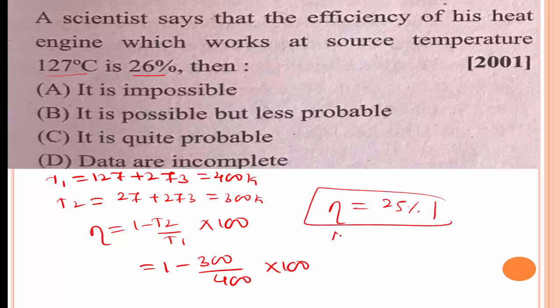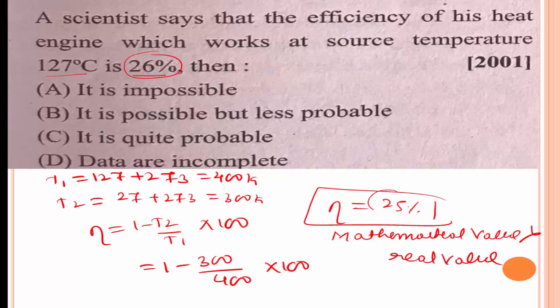Here in this problem, the mathematical value is greater than the real value. The mathematical value is 26%. We get the real value as 25%. That's why it is not possible. Option A is the right answer.